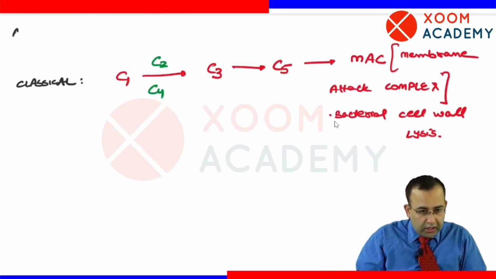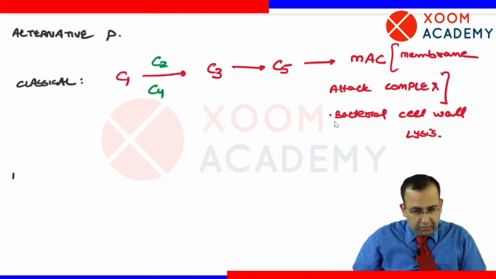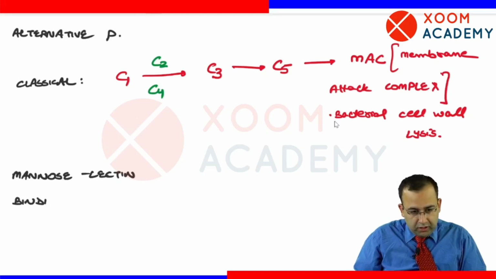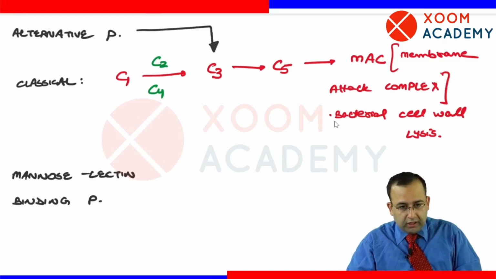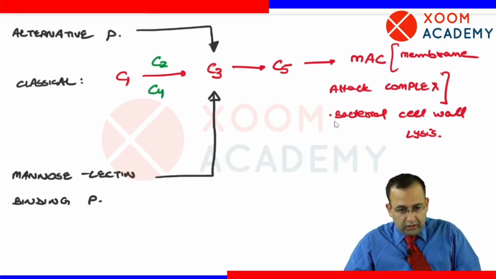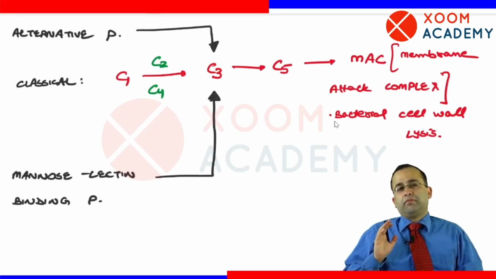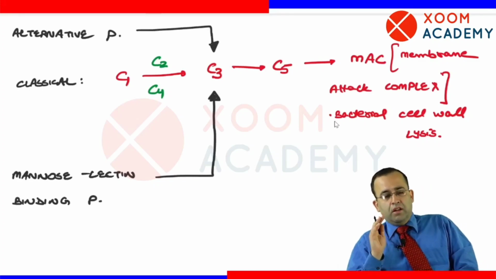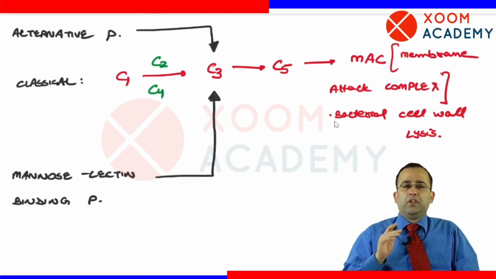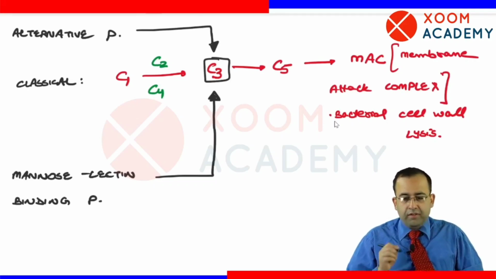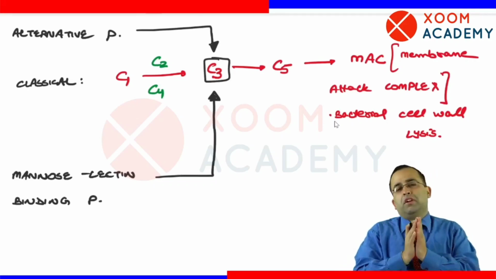Next are the alternative and mannose-lectin binding pathways. We have already seen कि ये activate कैसे होते हैं. All three converge at C3. So I can safely say, deficiency of which complement protein will be most severe? सबसे severe deficiency किसकी होगी? Most severe will be deficiency of C3, very obviously because all the complement pathways converge on C3.